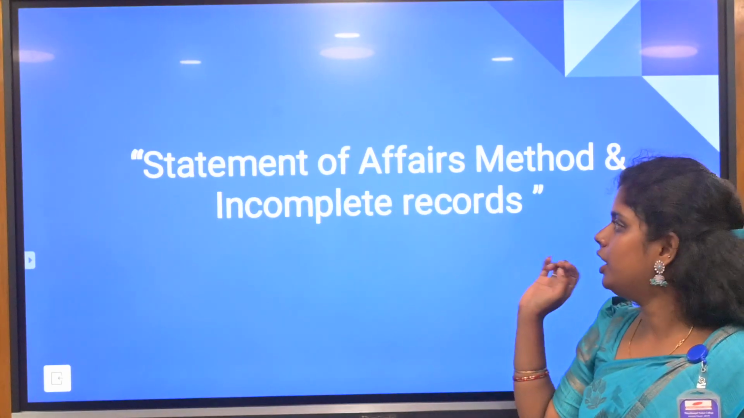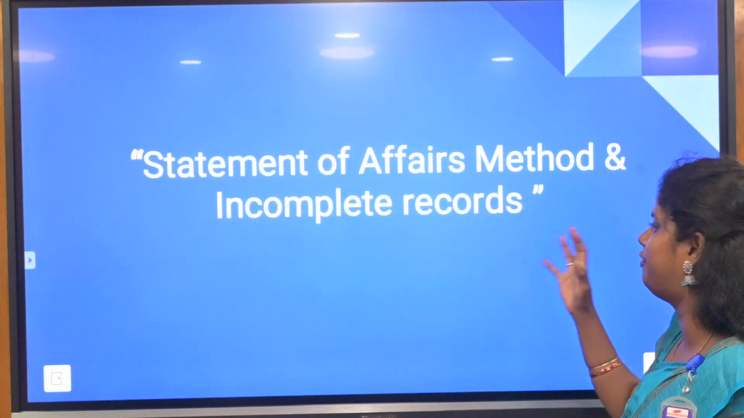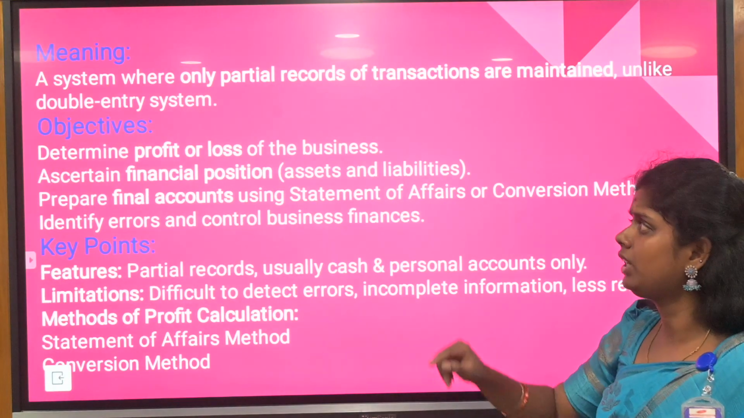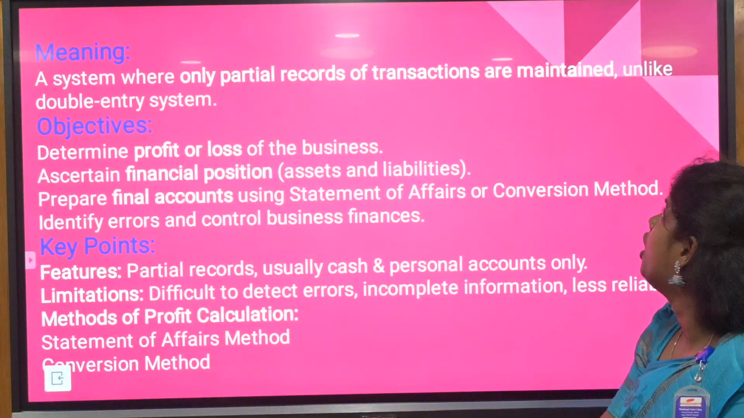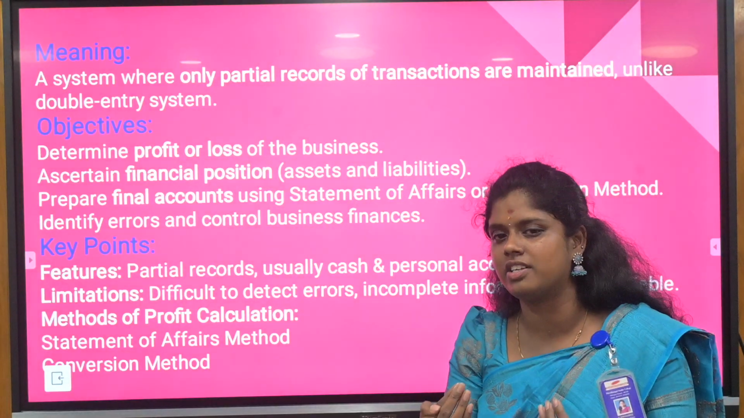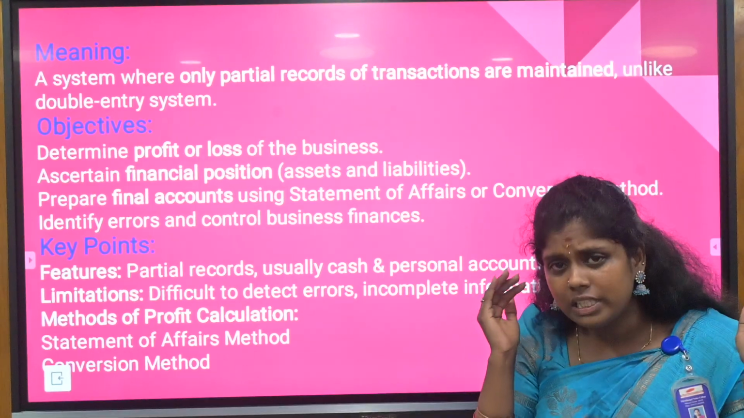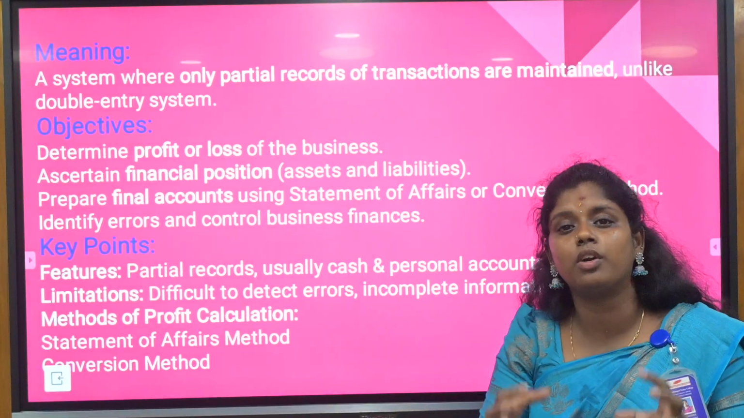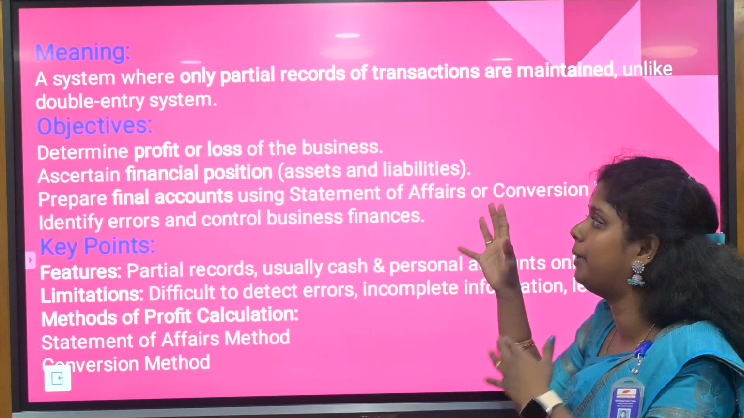So here unit 4 is going to be fully opening up on the statement of affairs method and incomplete records. Firstly we will know the meaning. A system where only the partial records of transactions are maintained, unlike the double entry system. The double entry system will always have either the debit side or the credit side. Both things will be present in the double entry system. But in the single entry system, you are going to find out the missing figure, the values which are not even mentioned in the particular system.